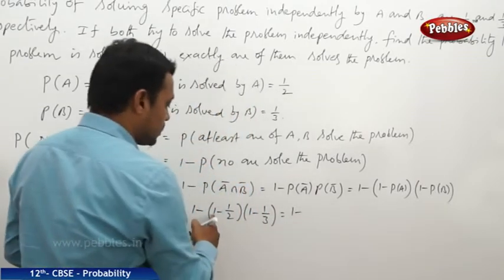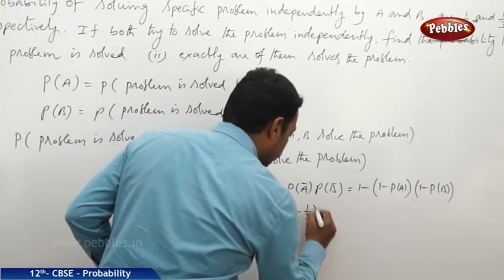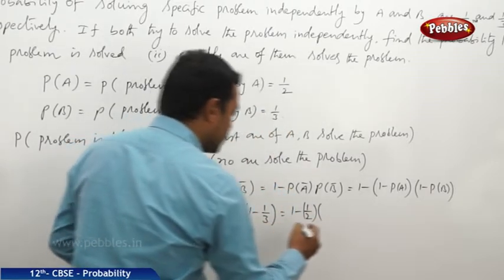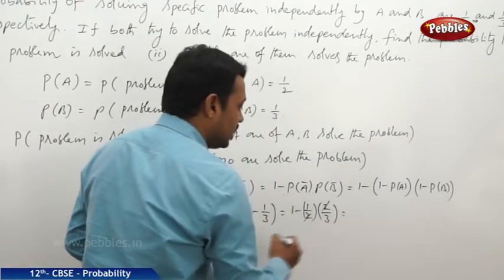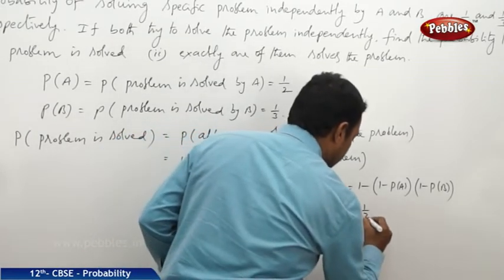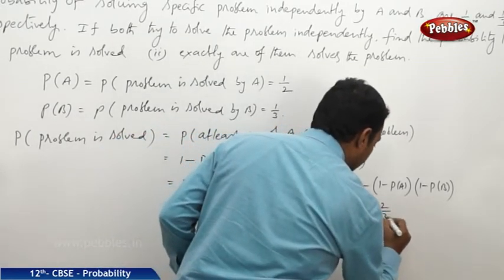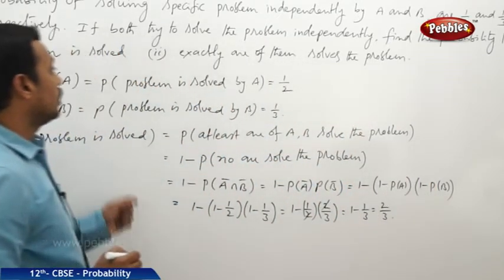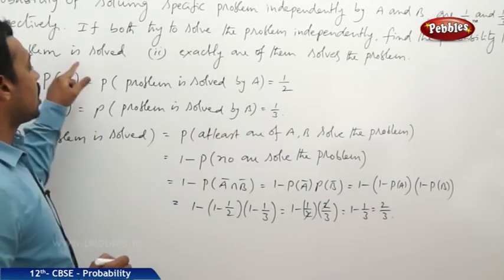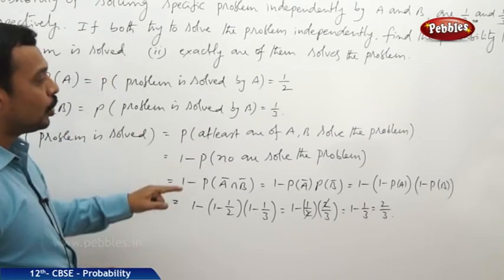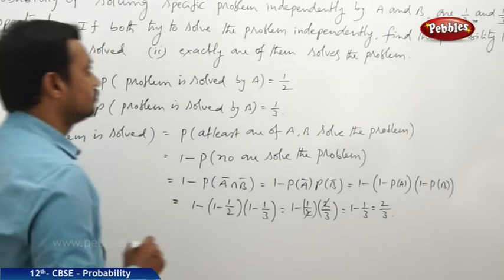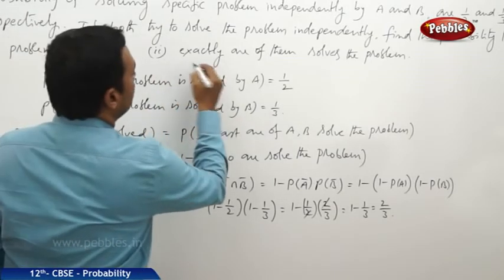Therefore 1 minus 1 by 2 into 1 minus 1 by 3, that is 2 by 3. 2 gets cancelled. It is 1 minus 1 by 3, which is equal to 2 by 3. Therefore, the probability that the problem is solved by any one of them or both is equal to 2 by 3. Now, there is another bit.